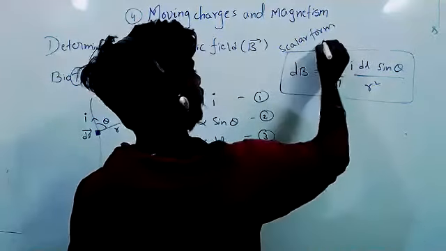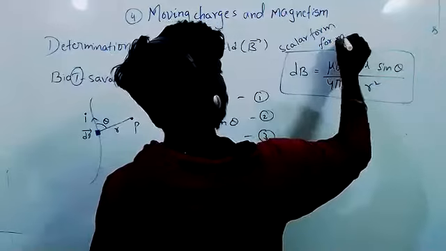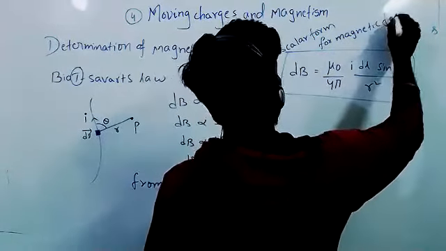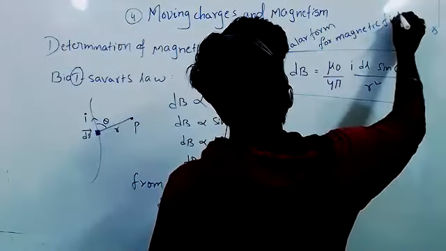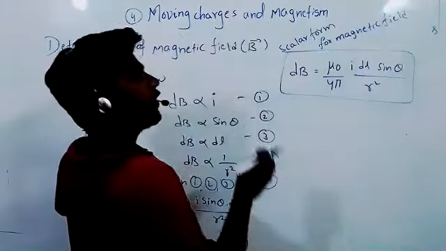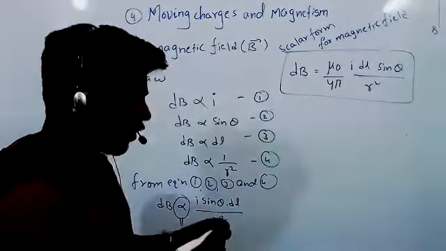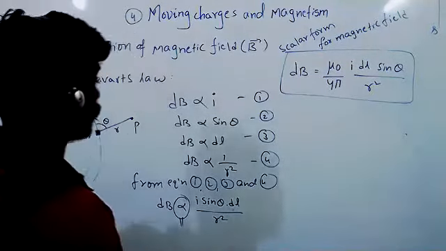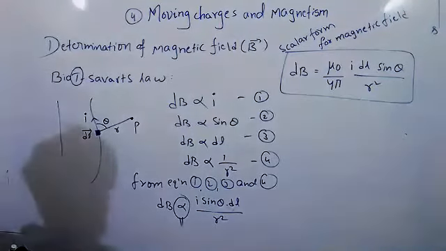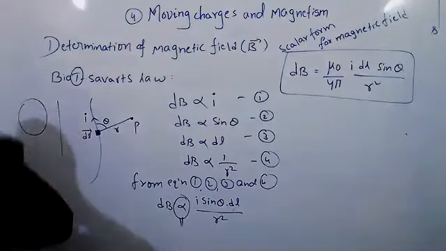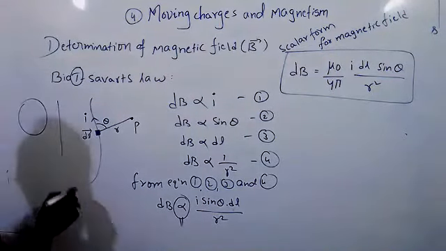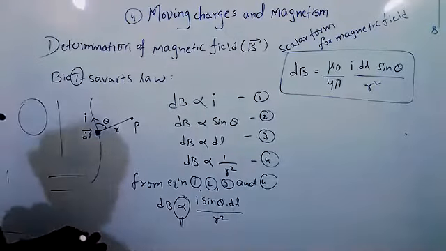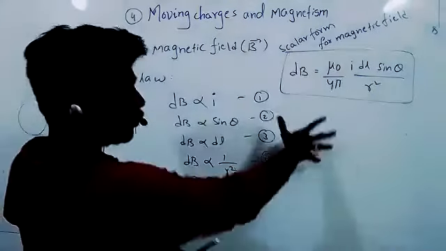Scalar form for magnetic field. Magnetic field. And it is a very useful equation. Based on this equation, we have to calculate the magnetic field due to a straight current carrying wire, a circular current carrying wire, and a solenoid. There are so many questions that depend on this equation. It is the magnitude form.